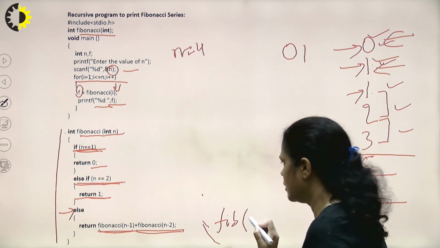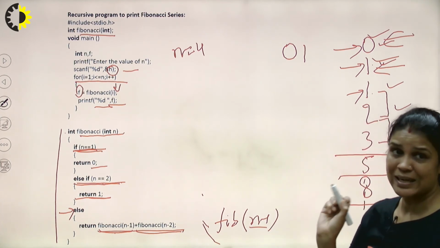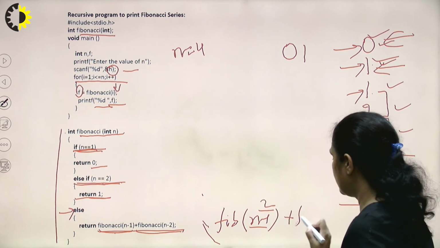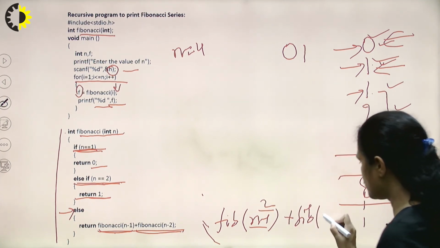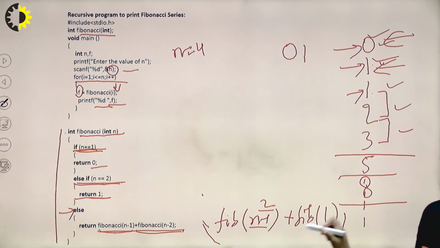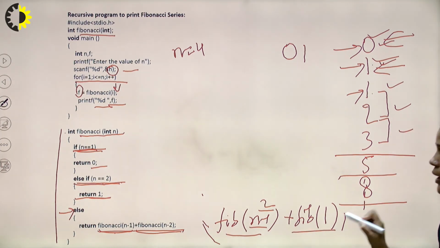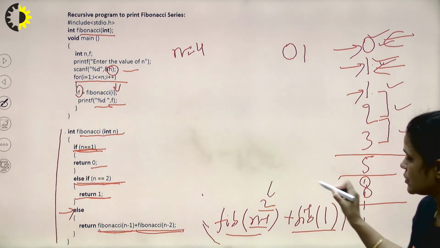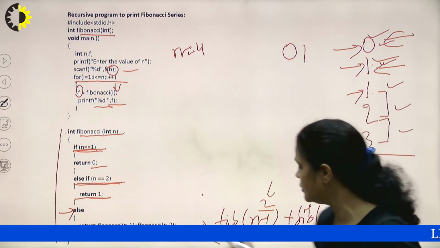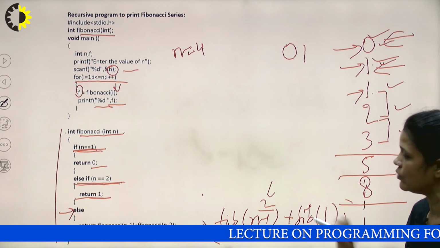Fibonacci n minus 1. What do you mean by n minus 1? Because we are passing n is equal to 3, so n minus 1 is 2. And Fibonacci, I am writing in short, n minus 2, 1. n minus 2 means fib 1. So we are calling these two functions again for these parameters 2 and 1, right? So what will happen? We will not return this statement. First of all, this function call will be performed and this function call will be performed.